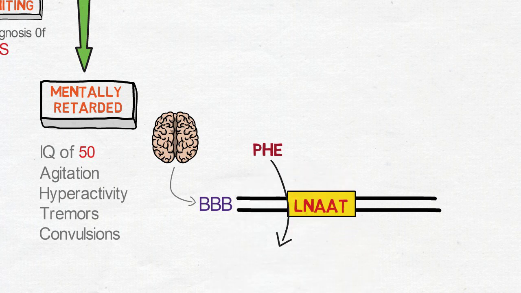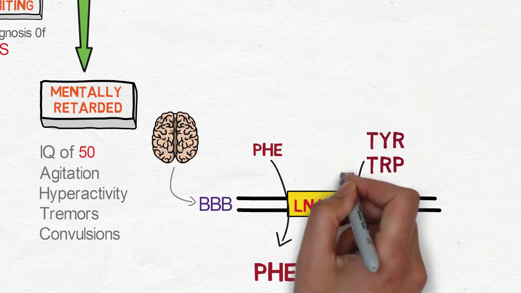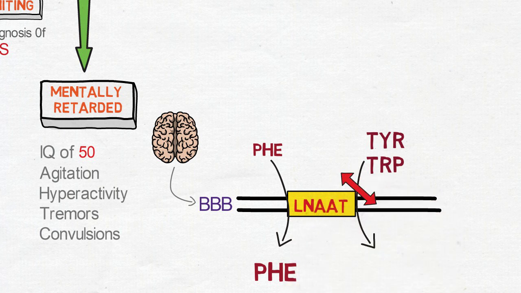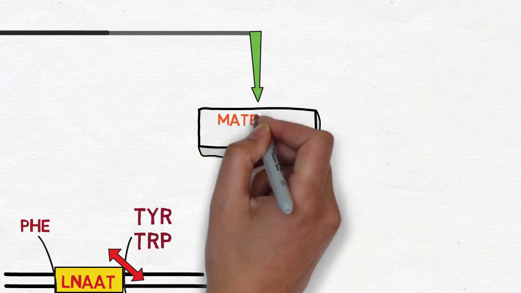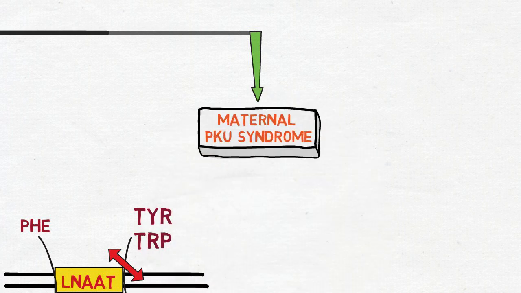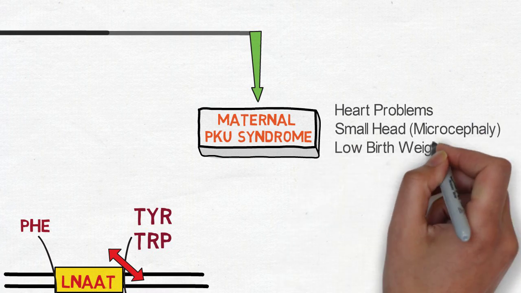Phenylalanine is a bulky molecule and an increase in its level in PKU causes transporter saturation, and dietary tyrosine and tryptophan cannot enter into the brain. As these are responsible for neurotransmitter synthesis, phenylalanine buildup hinders the development of the brain causing intellectual disability and other neurological manifestations. The last one is maternal PKU syndrome. A baby born to a mother who has poorly treated PKU may have heart problems, a small head known as microcephaly, and low birth weight.